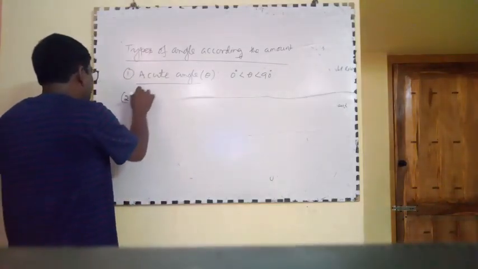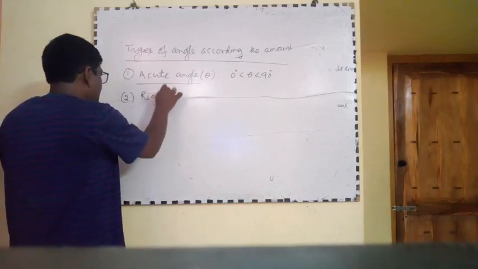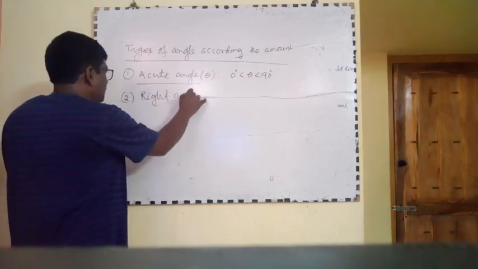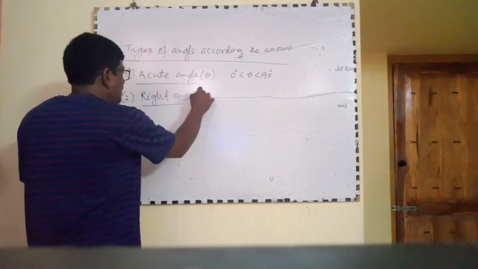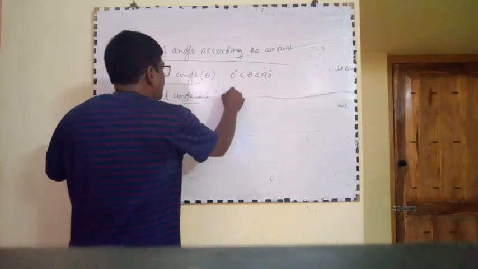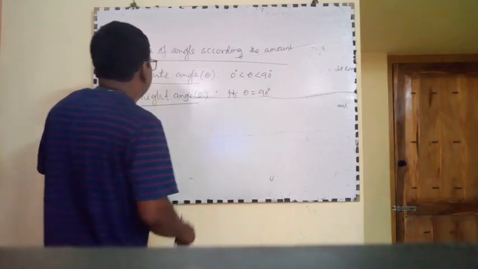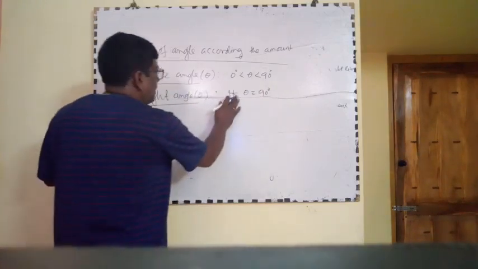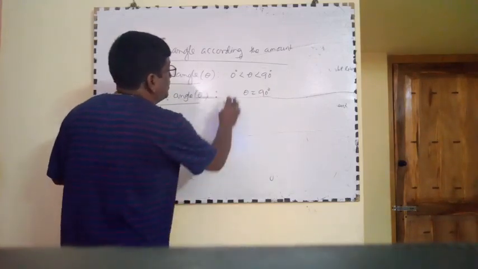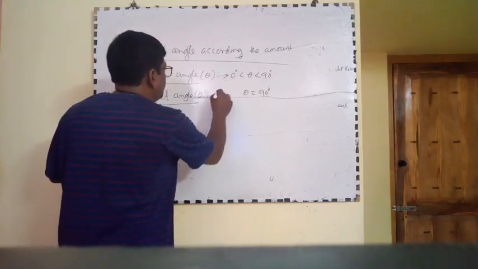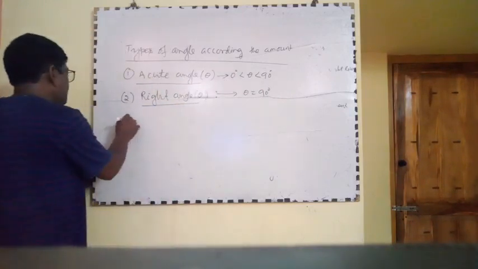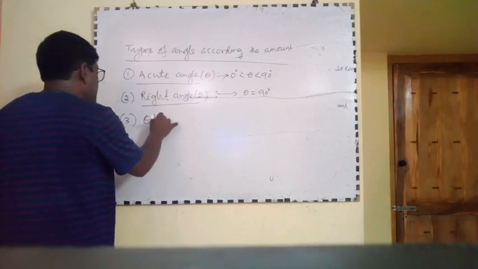Number 2, right angle, suppose theta. If theta is 90 degree, then it is called right angle. Number 3, obtuse angle.